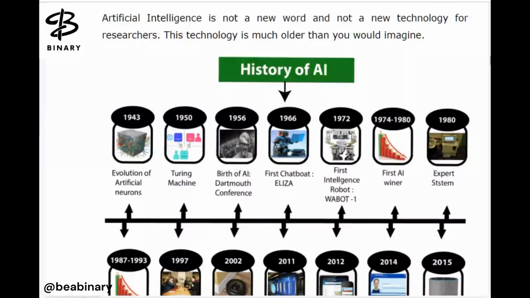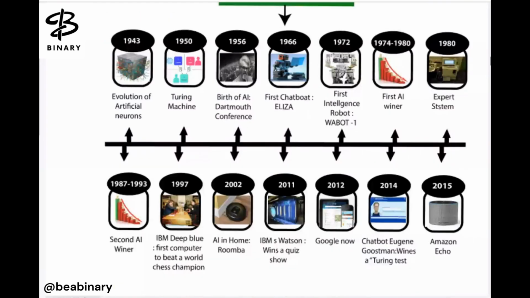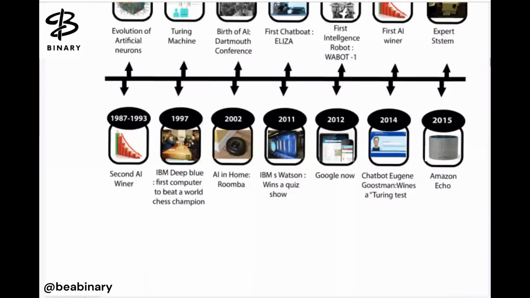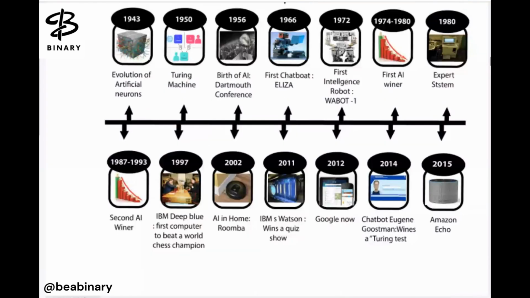Then we are talking about from 1993, 87 to 2015, right? So first, this chart: if you just remember this chart, you need not study the complete history.